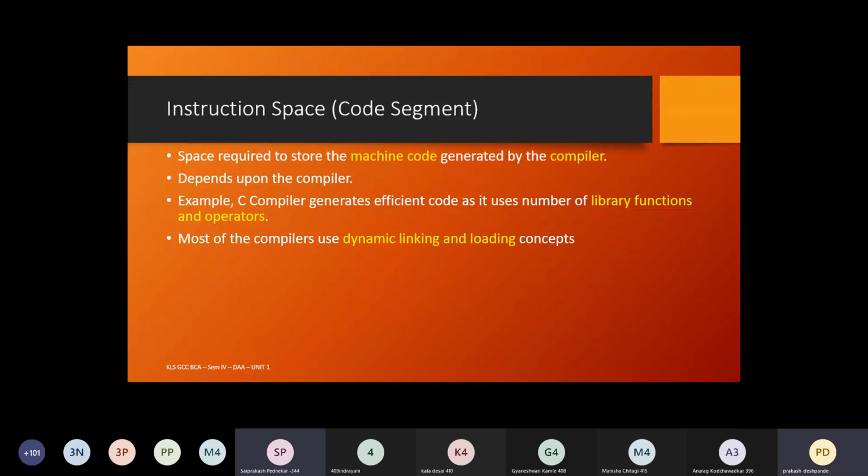Not the program, it links the function calls. In most of the algorithms, as in the previous few exercises, we wrote algorithms with multiple procedures, wherein the main procedure will call or invoke another user defined procedure. So that linking of the function call to the function definition, if it happens at runtime, then we call it dynamic linking. If dynamic linking is there, then the space taken by this instruction space or code segment will be less.